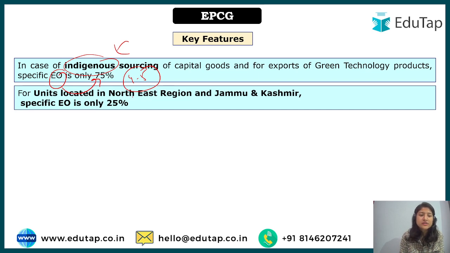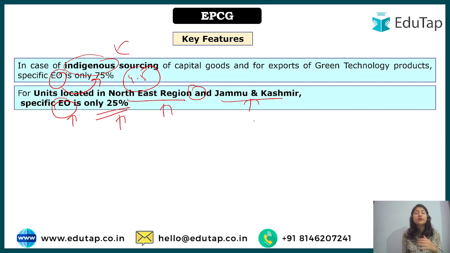And for the units located in the Northeast region and Jammu Kashmir, the specific export obligation is only 25%. What does it mean? For such manufacturing units in the Northeast region and Jammu Kashmir region, there is more leverage to encourage people to establish their manufacturing unit. So for them, if you are establishing your manufacturing unit and taking whatever benefits are under this scheme, the export obligation is just 25%.